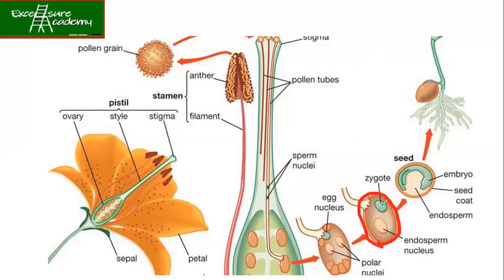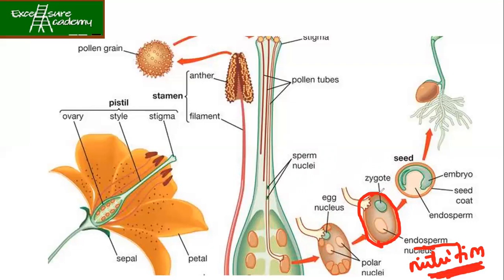Fertilization has happened, so now it has formed the zygote. The endosperm nucleus means this endosperm provides nutrition to the seed. Endosperm's function is to provide nutrition. Just remember this much.